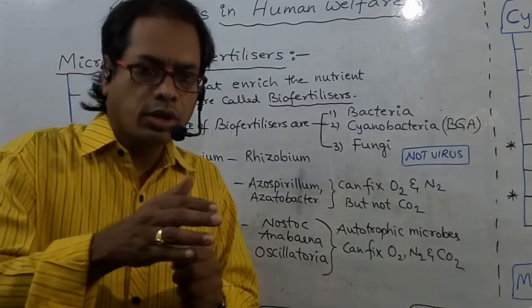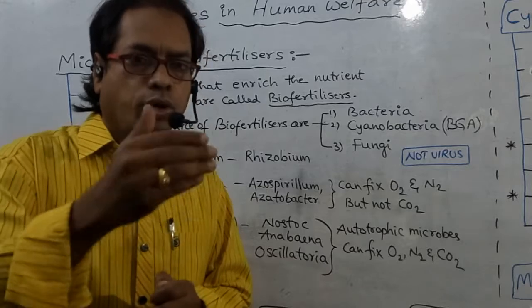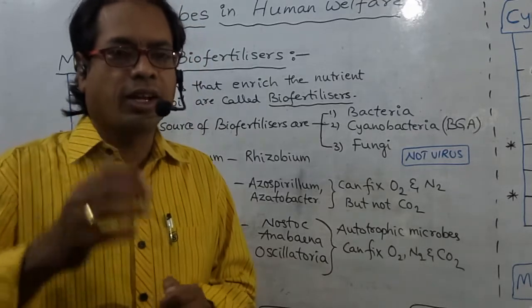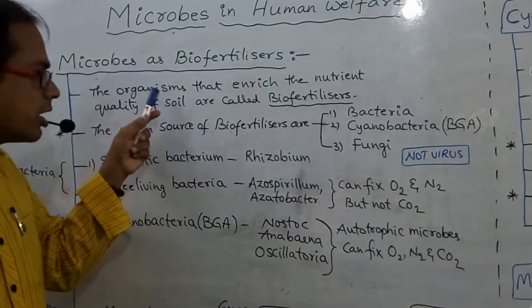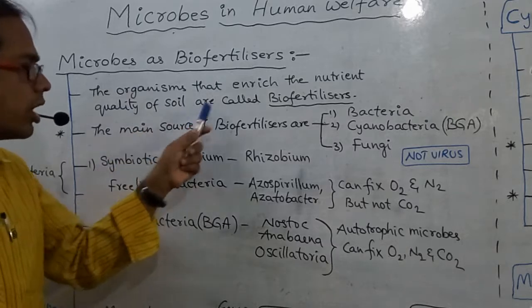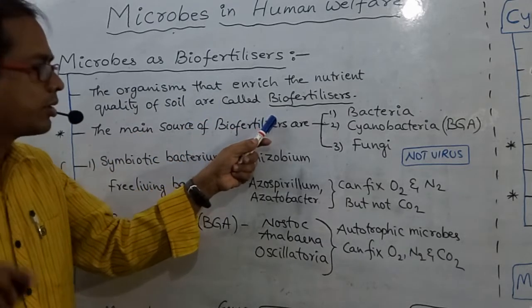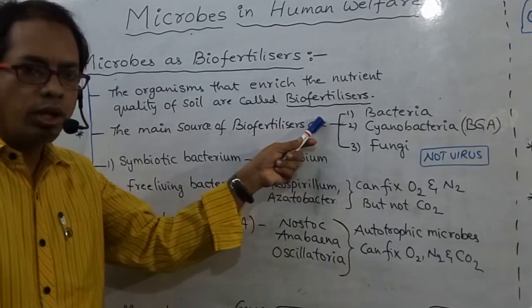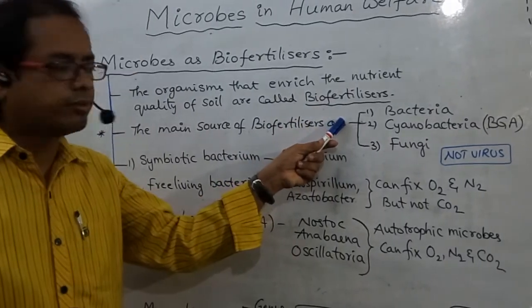Microorganisms are used to enrich the nutrient quality of the soil. That is so called biofertilizers. Bio means life. Fertilizers means to increase the nutrient quality of soil.